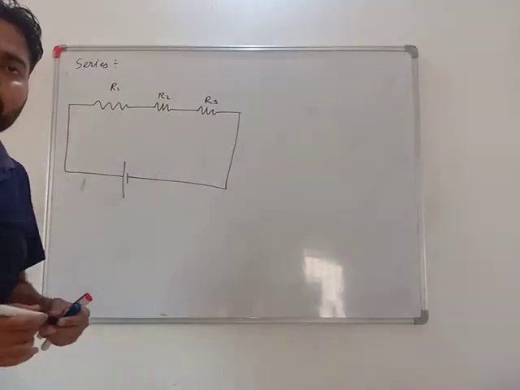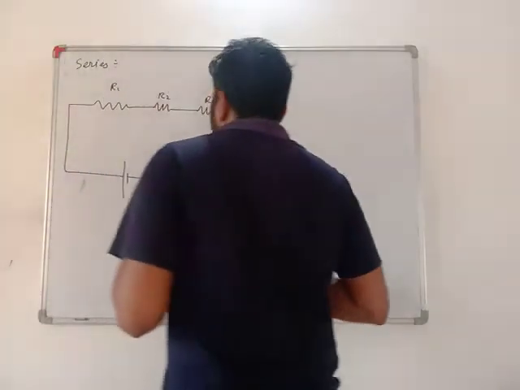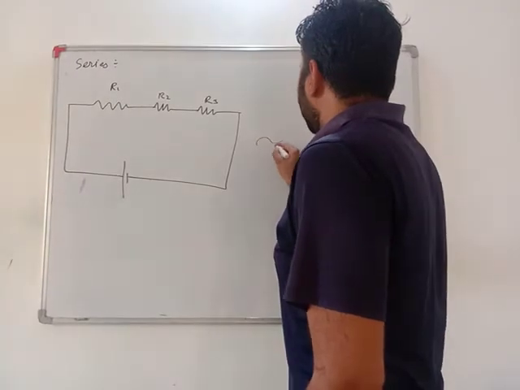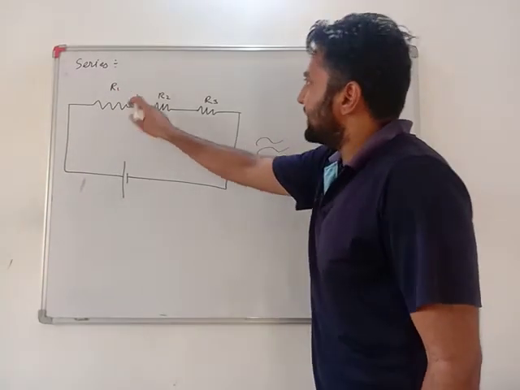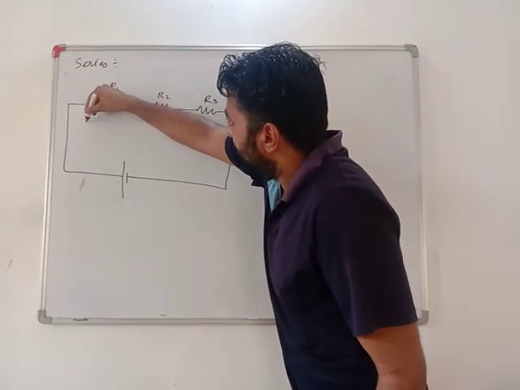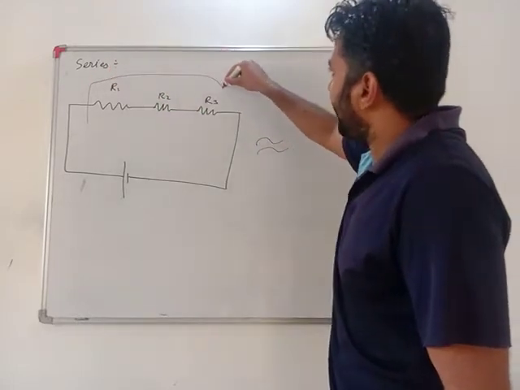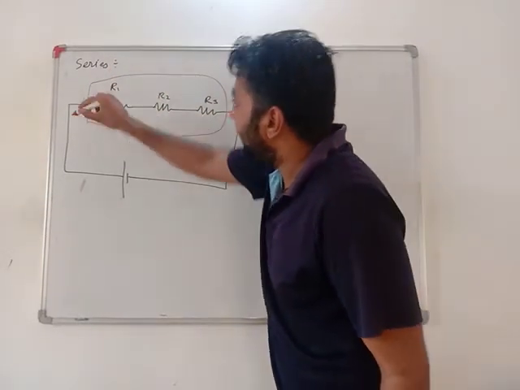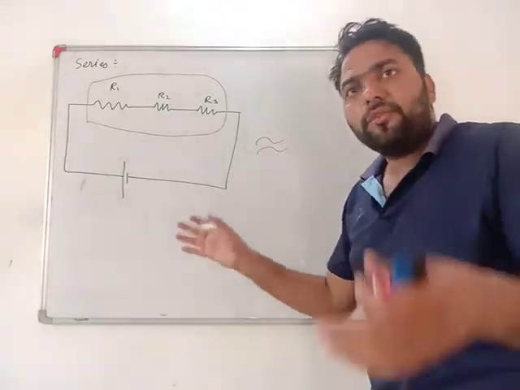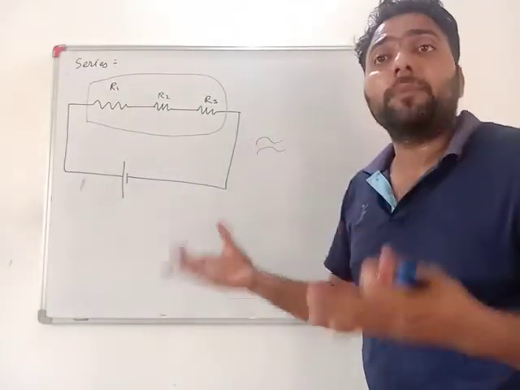What I need to find out is that in this circuit, if resistances are connected in series, what overall effect they will be making. Getting it? If I combine resistance, what will happen?